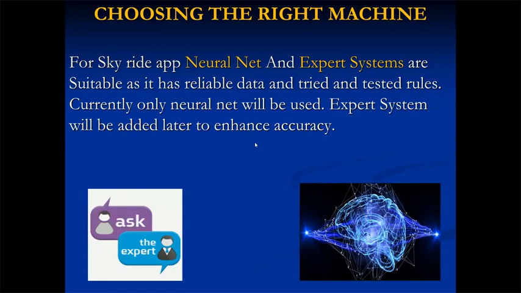The other is that astrology has a bunch of rules. So expert systems are also pretty good for predicting prices for gold in this case, because there are a lot of rules which can be used and prices can be predicted. In this course, only neural net is being used, and probably I might also use expert systems going down the line, because right now the accuracy which I'm getting is pretty low, and they might really help me out.